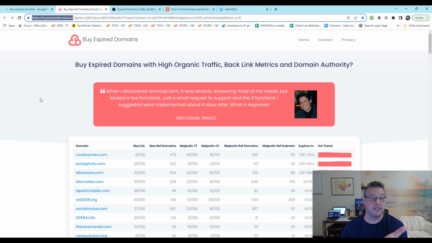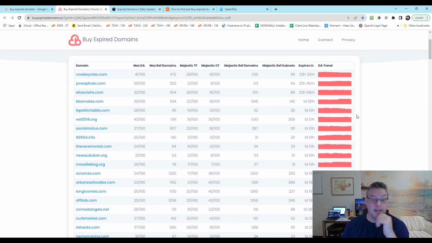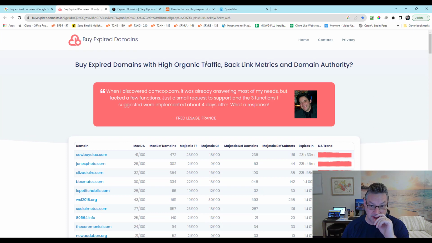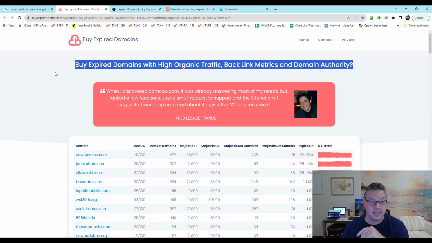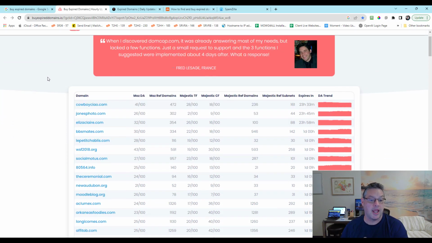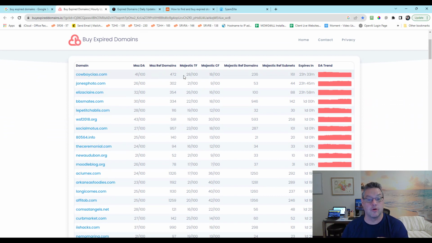So you'll see listings like buyexpireddomains.io. Okay, that's pretty simple. Now, when you scroll down, you're going to see a bunch of domains, and what they're saying is these are the ones that have really good scores, and what you're seeing are decent scores. Moz Domain Authority is 41 out of 100, 26 out of 100, 32 out of 100. That's good. Referring domains, 472, 302, 354, that's good. Trust flow and citation flow are similar in nature. You want a 2-to-1 ratio or better, but that's ideal and never happens.